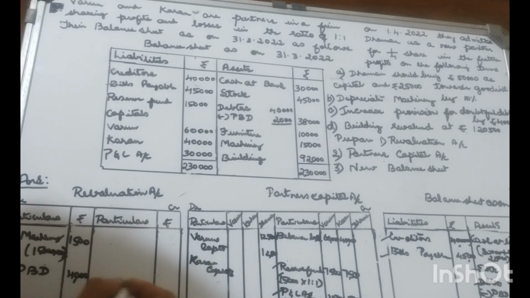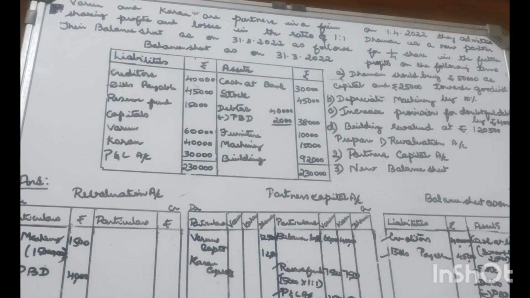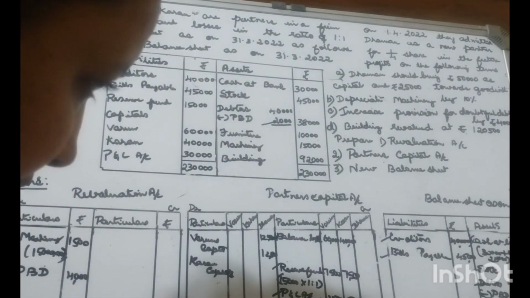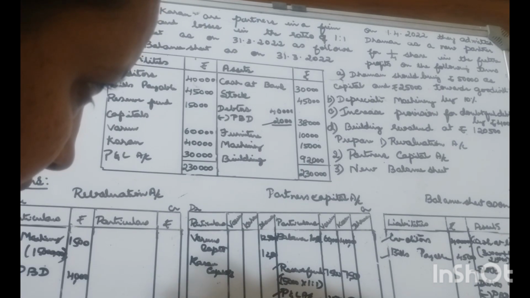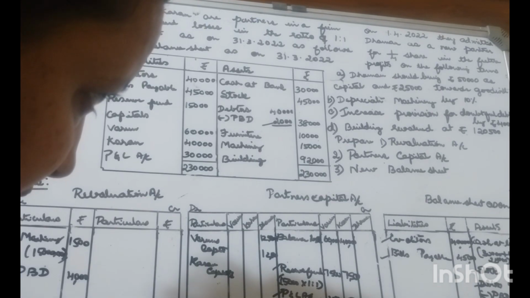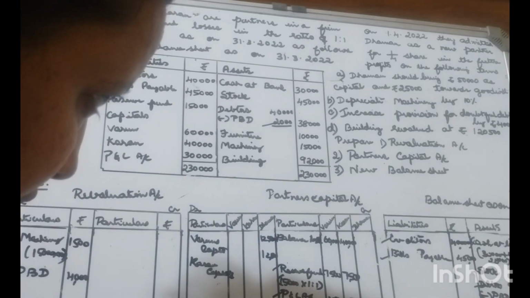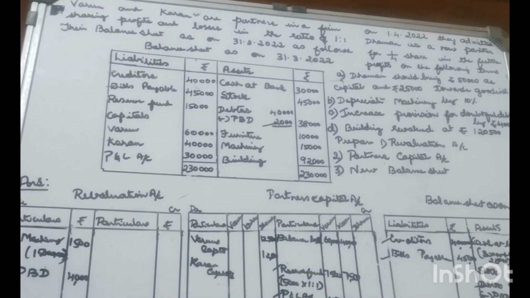PBD, provision for bad debts, has been increased by 4,000. What is the actual increase that appears in this revaluation account? Increase in PBD has to be debited, decrease in PBD must be credited. Earlier it was 2,000, now it has been increased by 4,000. So there is an increase, and in the balance sheet what is the total provision that has to be revealed? So 40,000 minus 6,000 will be 34,000. 6,000 has to be deducted.